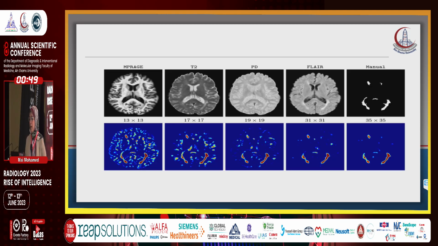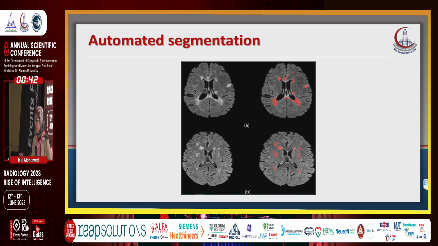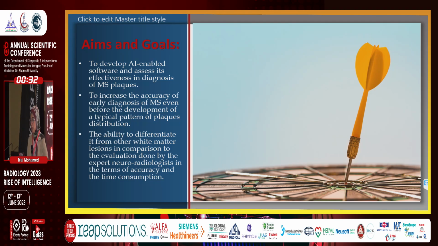We have here manual segmentation. As the patch size of the lesion increases, the false positive rate decreases. Auto segmentation: patient A is a 30-year-old patient having MS. Patient B is a 60-year-old patient having NMO.